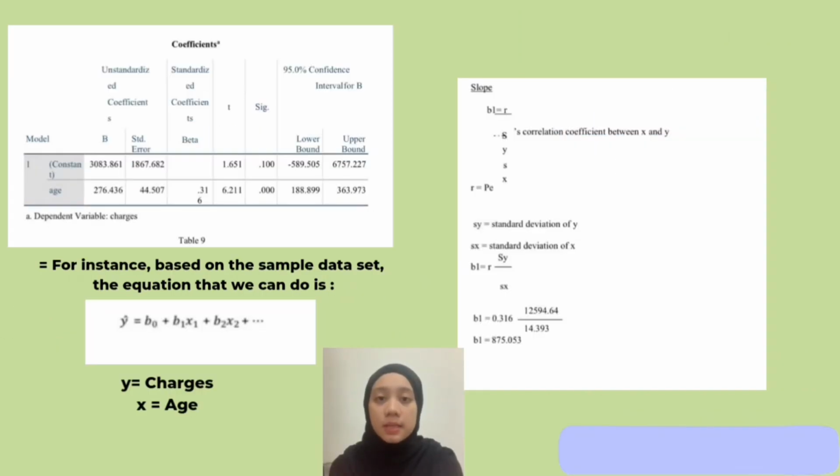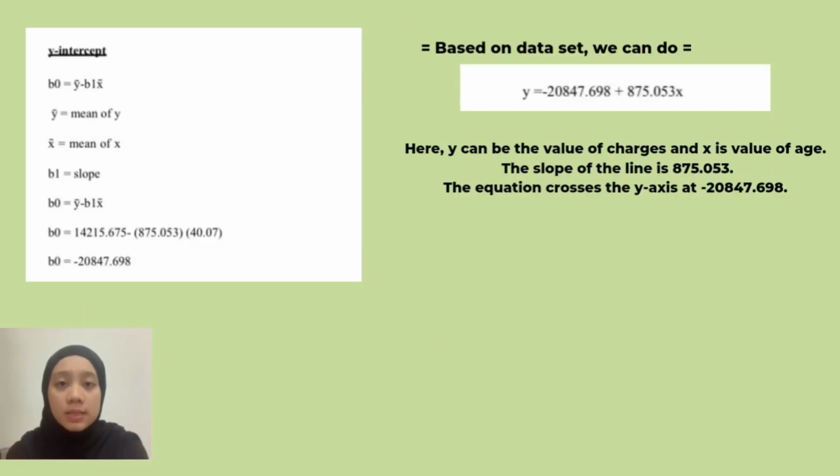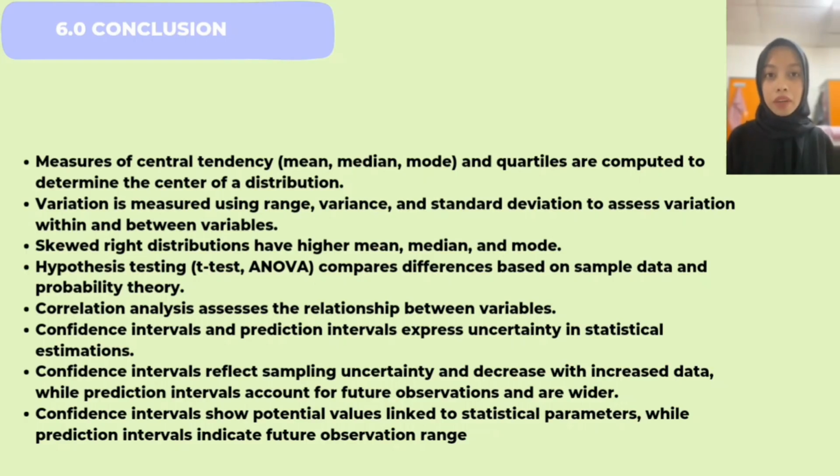Based on the sample data set, the equation that we can do is given: y is charge and x is age. Based on the data set, we get y equals negative 20847.698 plus 875.053x. Here, y is the value of charge and x is the value of age. The slope of the line is 875.053. The equation crosses the y-axis at negative 20847.698. Next, we move to the conclusions.